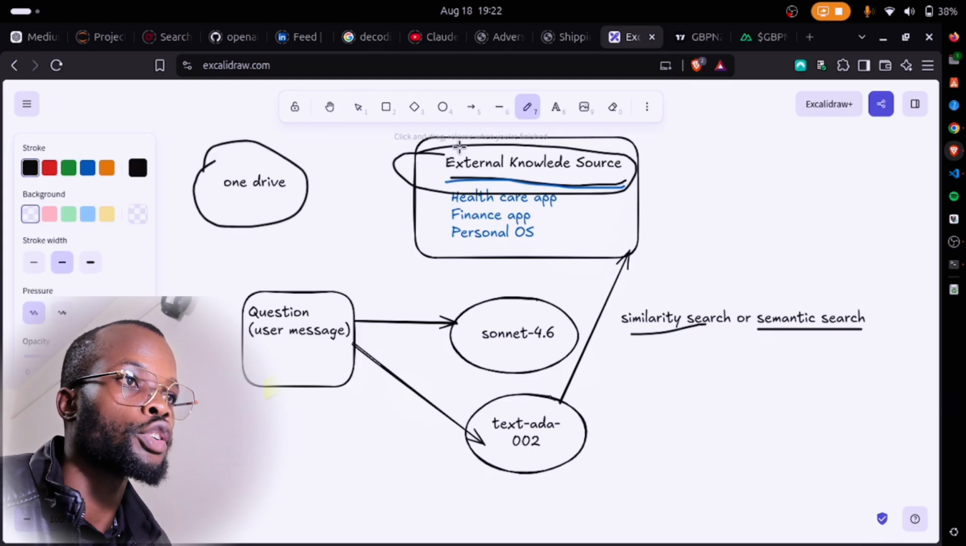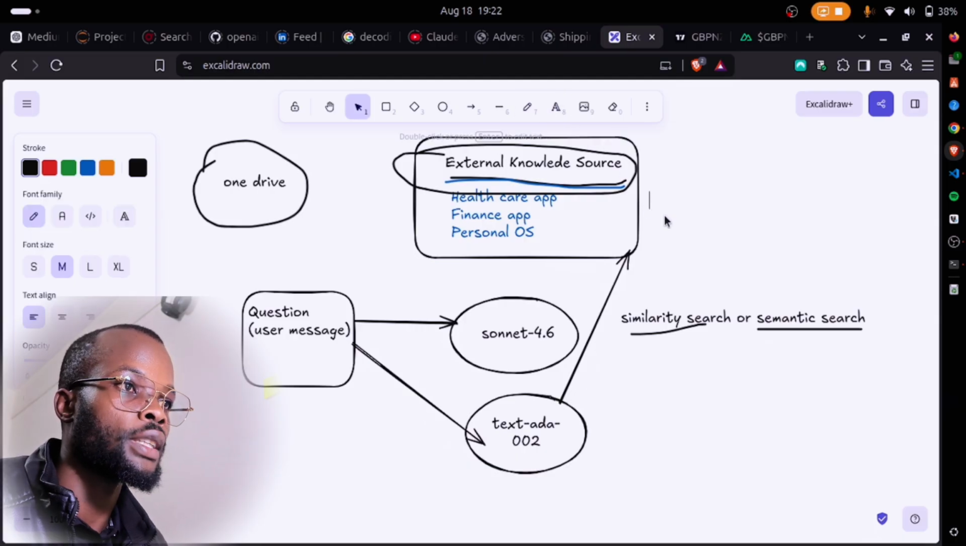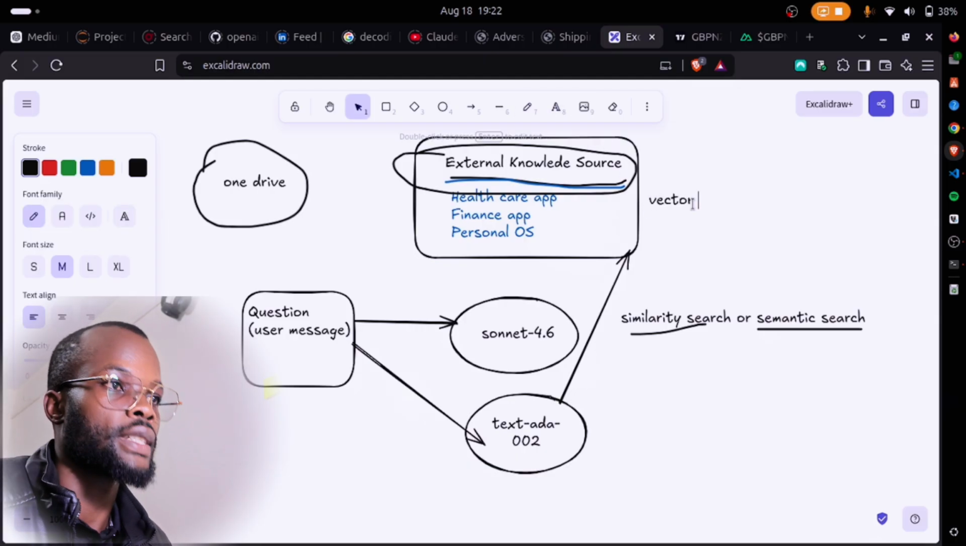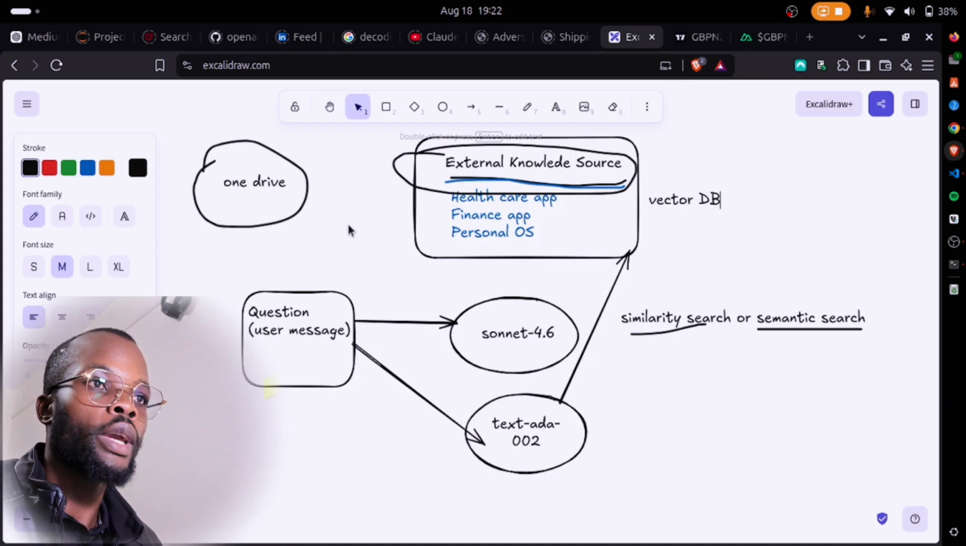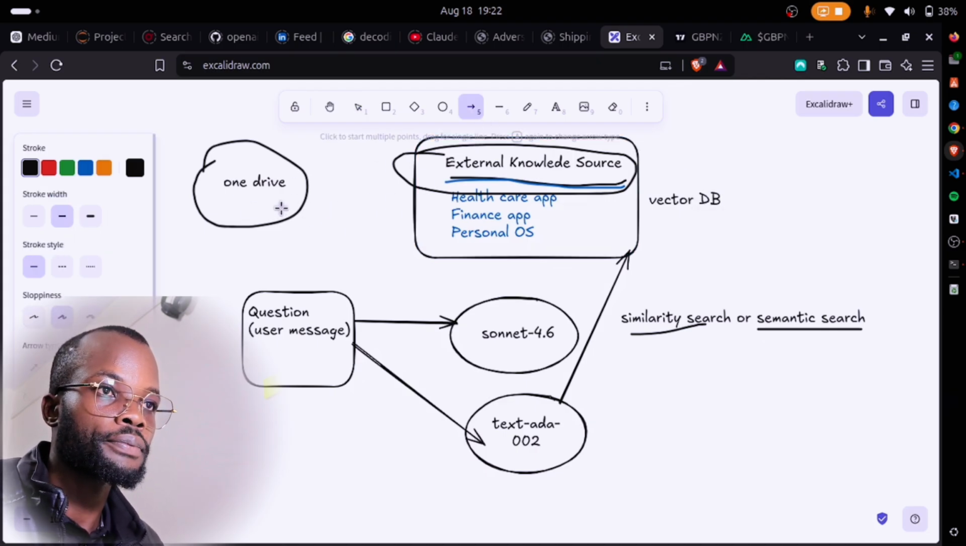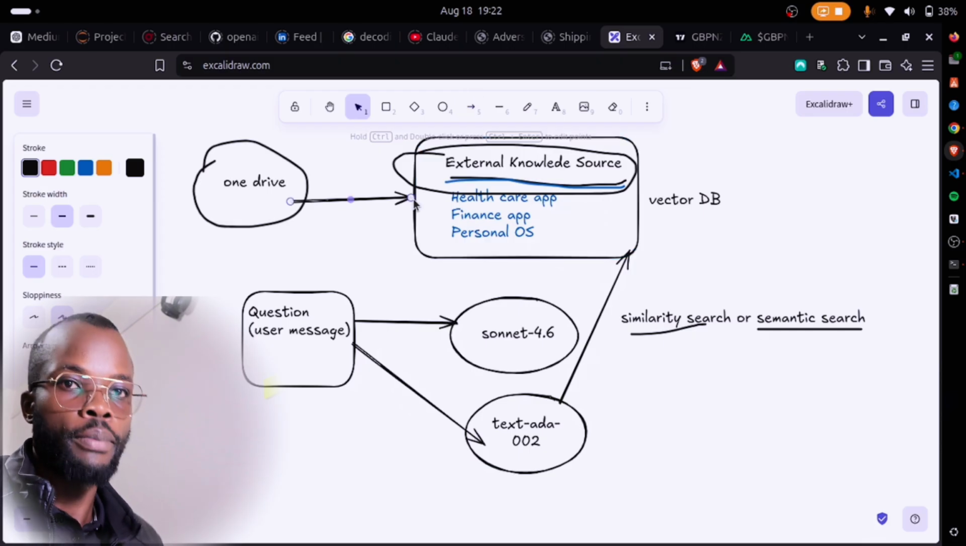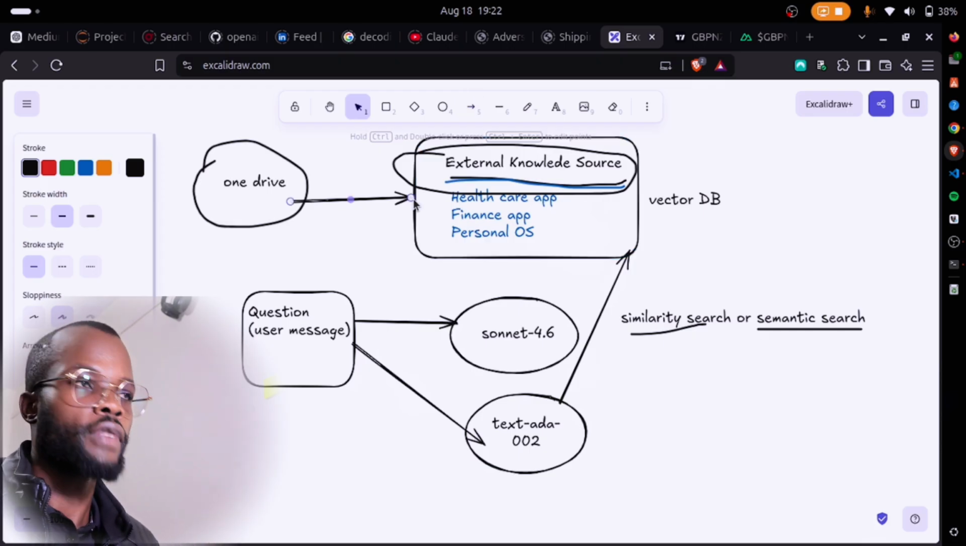You can also call this a vector DB. Let's call this our vector DB. So what happens? We have to ingest this so that we can store it in our vector DB, or what we now call the external data source, okay?